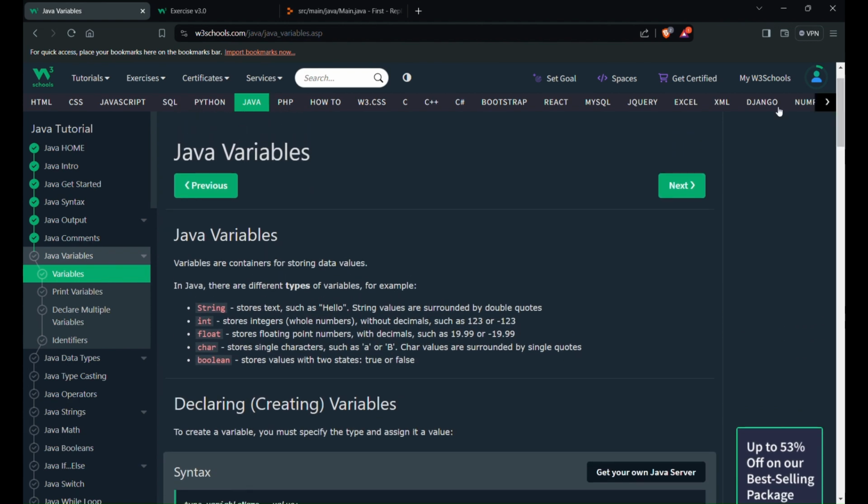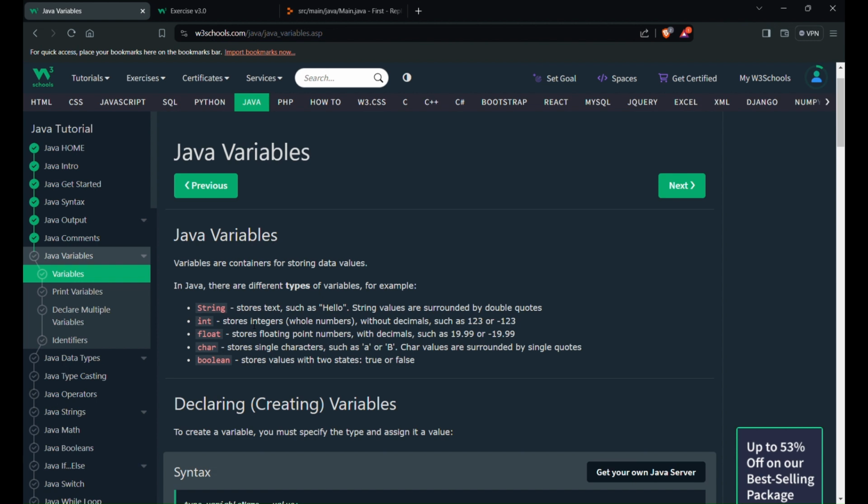So, Java variables. Variables are containers for storing data values. In Java there are different types of variables, for example String, int, float, char, boolean. String stores text, so whatever stores text is a string, such as "Hello". Even for text, it should be enclosed in double quotes. So string values are surrounded by double quotes.